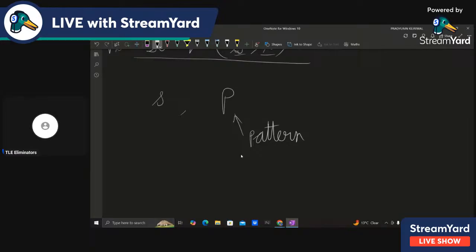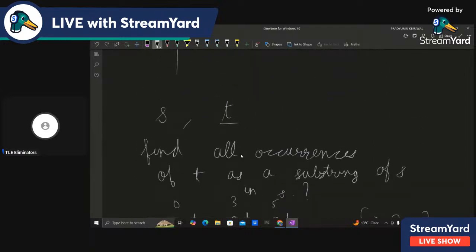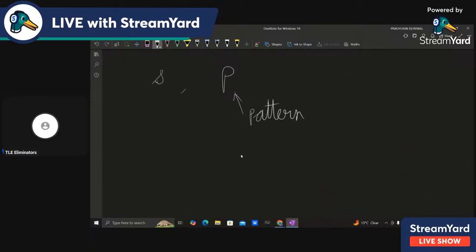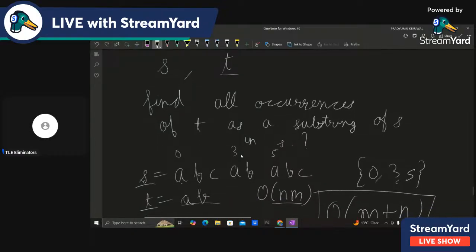Pattern string means that we need to find this p in s, all the occurrences. It is kind of similar to s and t only, where we have to find all the occurrences of t as a substring of s. So we have to find some occurrence of p in s. Say t has only letters, let's say AB, and S has ABC, ABC, ABC. You can easily find using KMP that AB is occurring at 0, 3, and 5. So it is pretty easy.